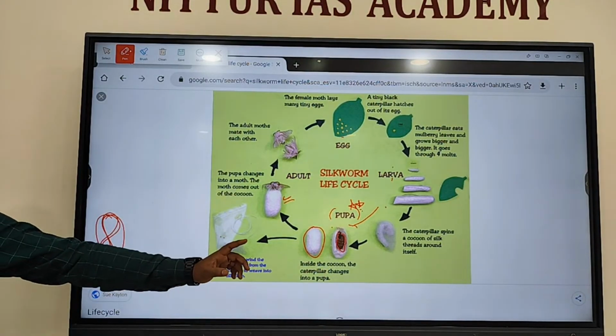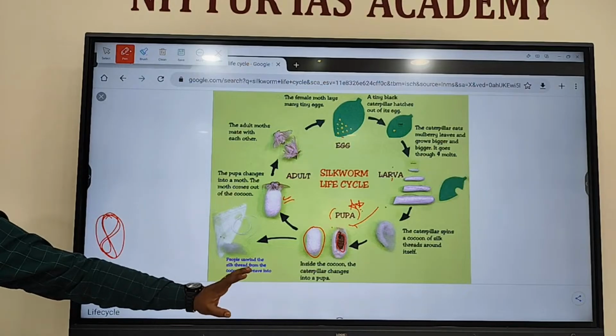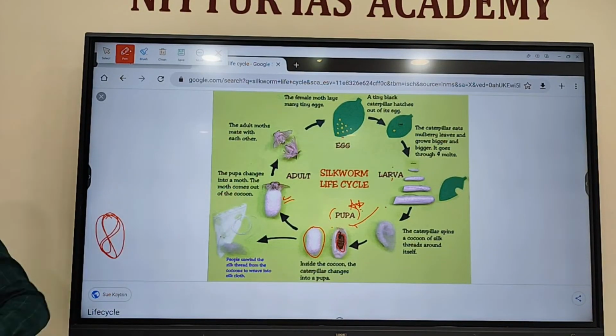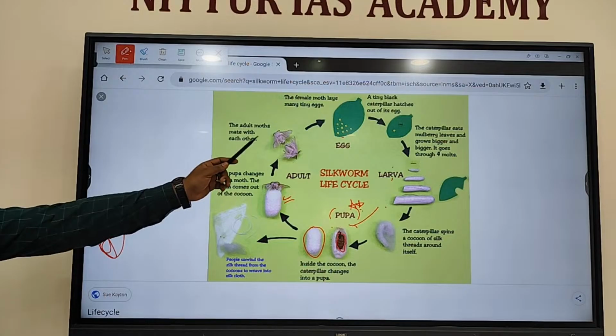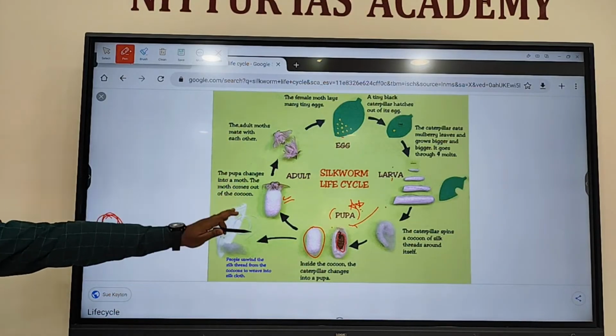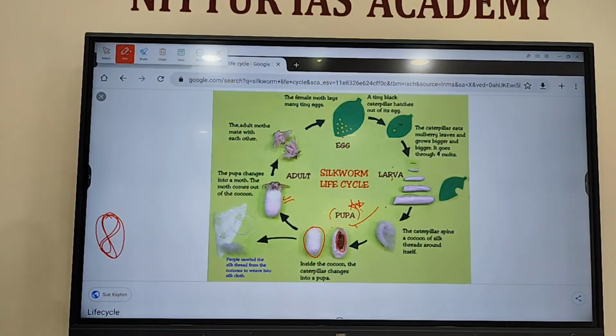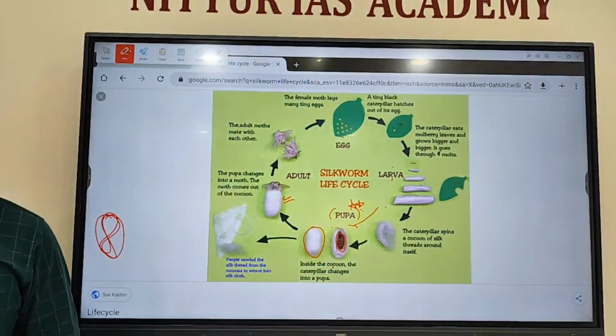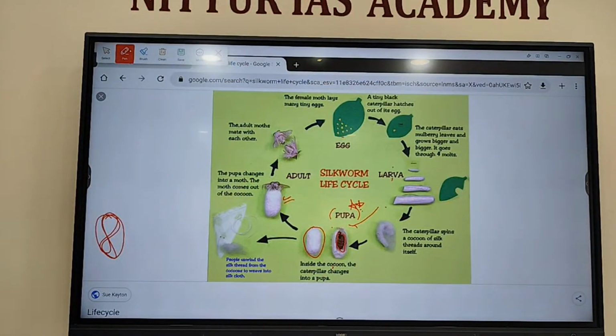If the worm remains alive inside that cocoon, it will come out by breaking the cocoon in the form of an adult moth. Later, that adult moth will lay eggs. The cycle completes, but this will not happen in the case of silk farmers. What will they do? They will purchase the eggs. They will sell the cocoon. This is their life cycle.